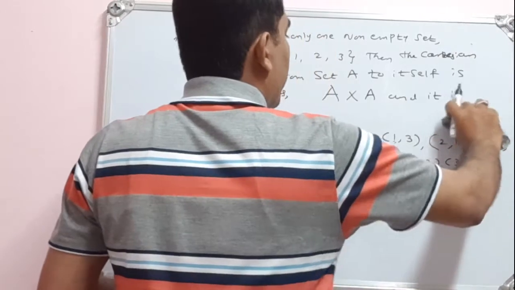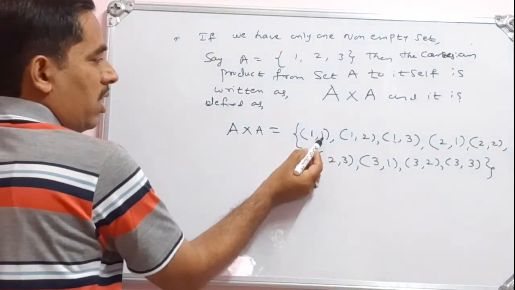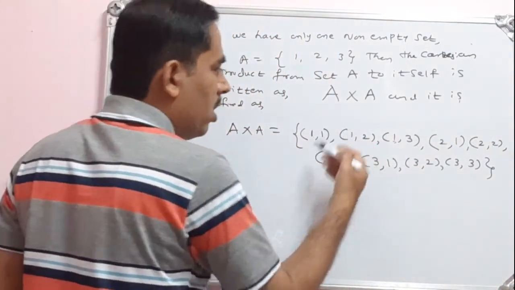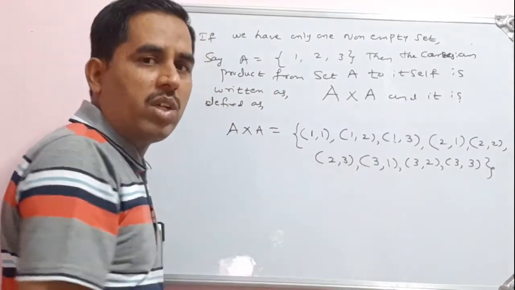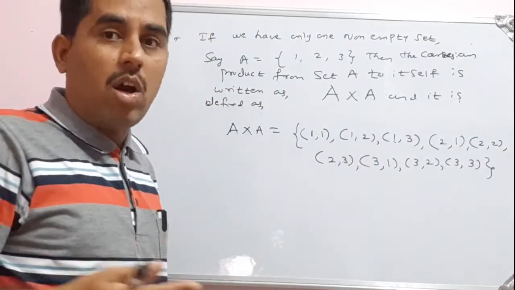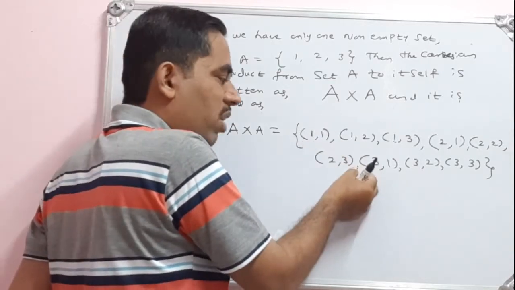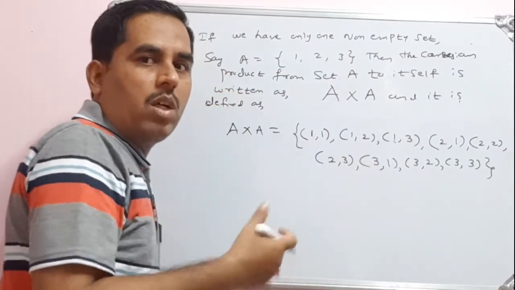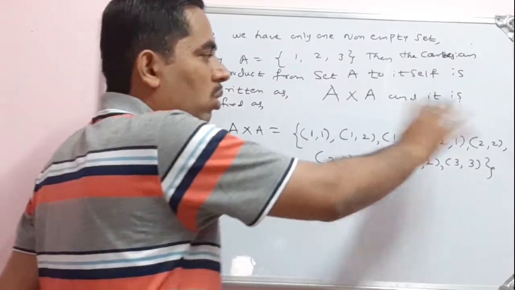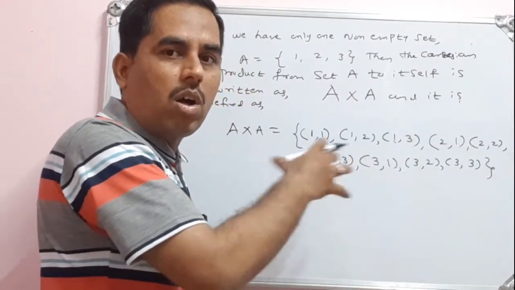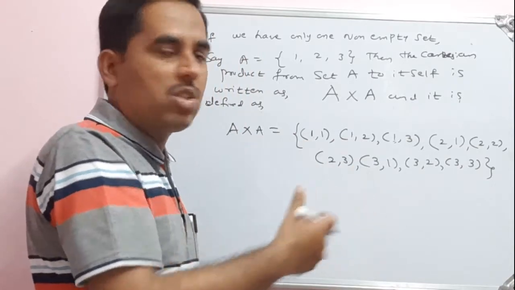So this is a very simple concept. See, 1, 1 is the first pair. The order is not important. We know in a set we can write the elements in any order. So we can write 2, 3 first, then you can write 1, 1 here. There is no condition on how to write the order; the order of the elements is not important here.